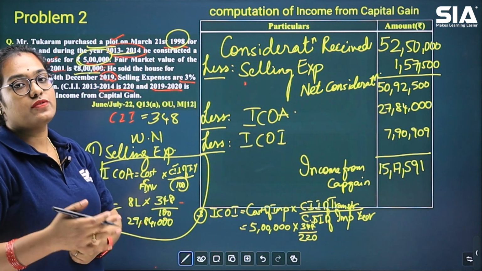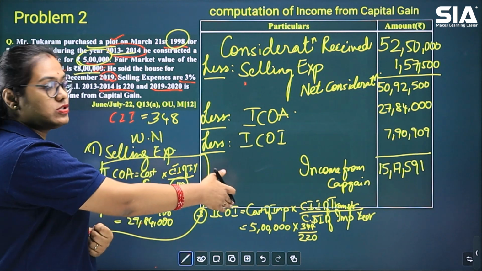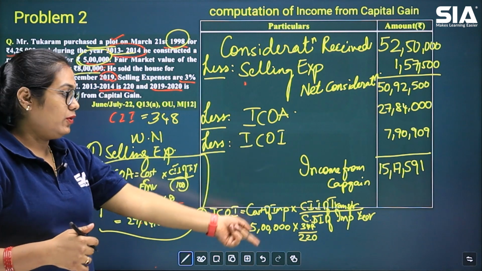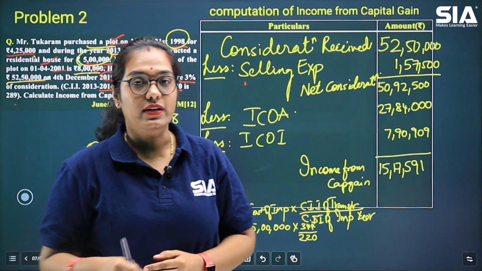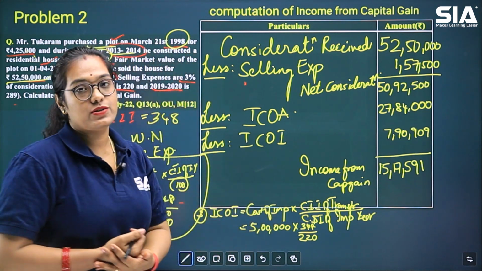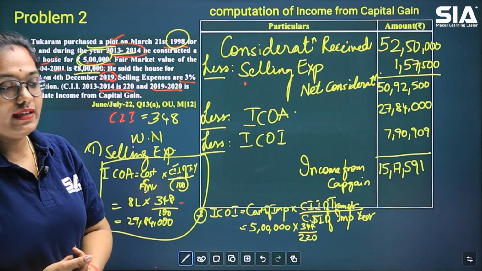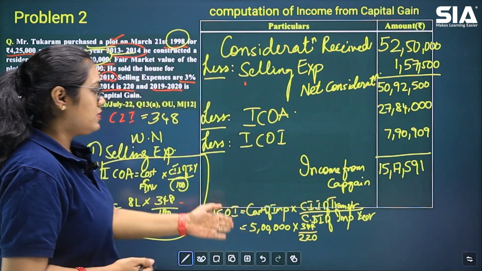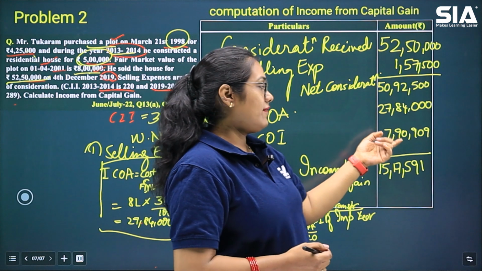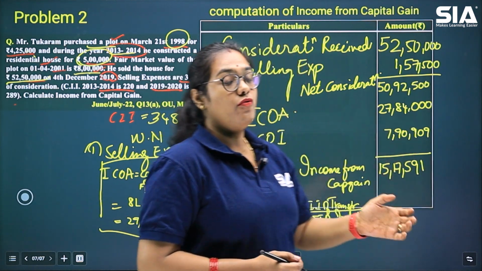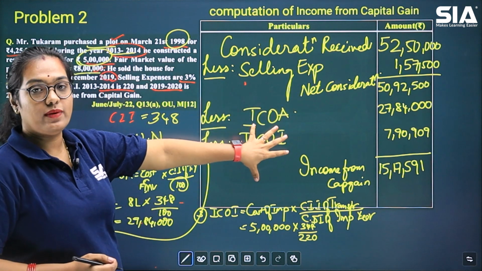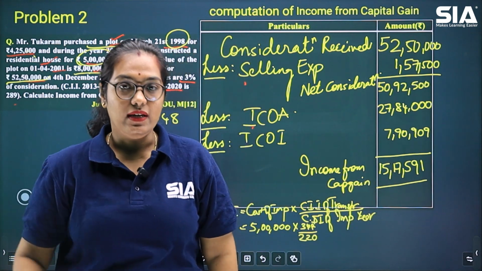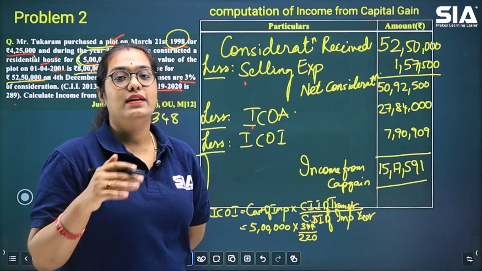After that we have index cost of improvement. For this we have a formula. Index cost of improvement is equal to cost of improvement into cost inflation index of transfer year divided by cost inflation index of improvement year. Improvement year is nothing but the year in which the improvement was done. After substituting these values, you get 7,90,909. From the net consideration, when you deduct these two values, the answer, 15,17,591, is your income from capital gain.